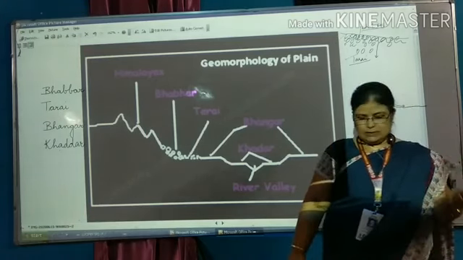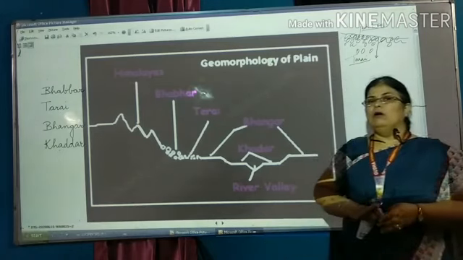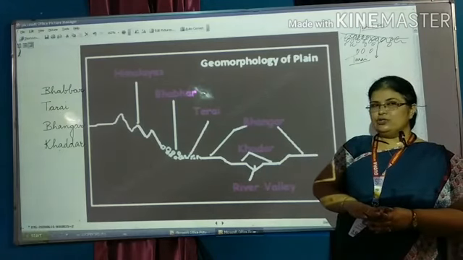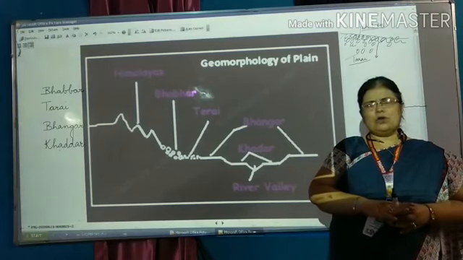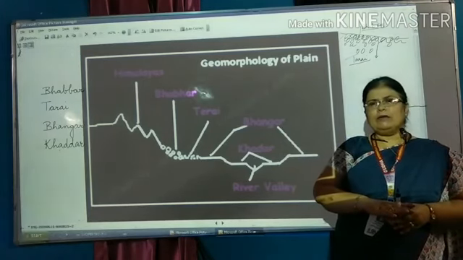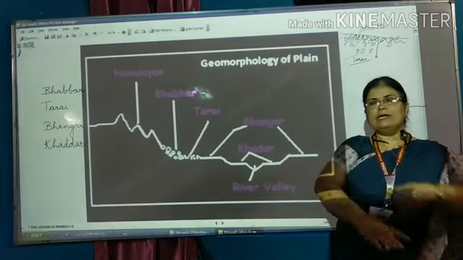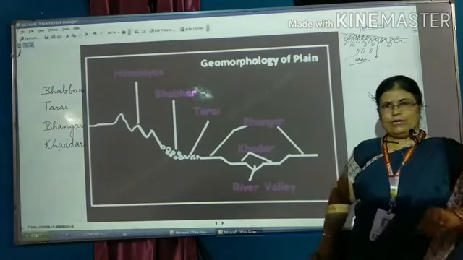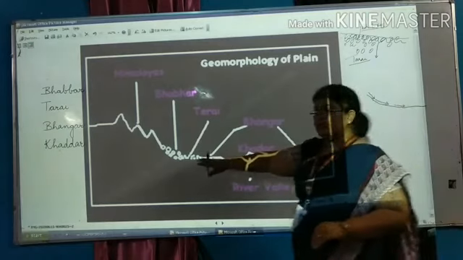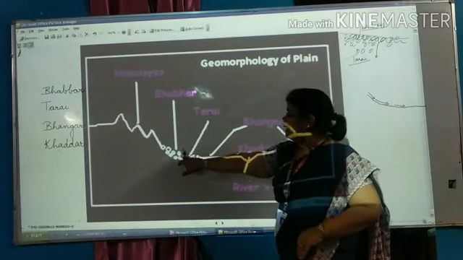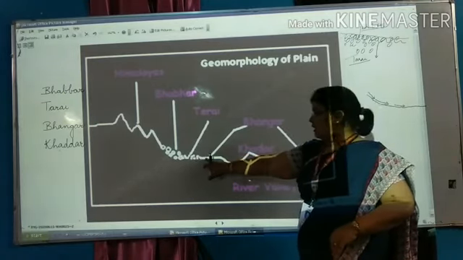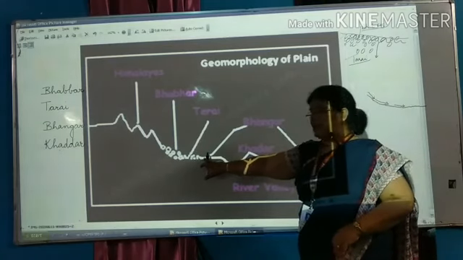So such type of crops are grown in Tarai region. It is a sort of flat land, but it contains lot of water here. Look at this picture, Bhabbar, and as these rocks end, it is followed with Tarai.